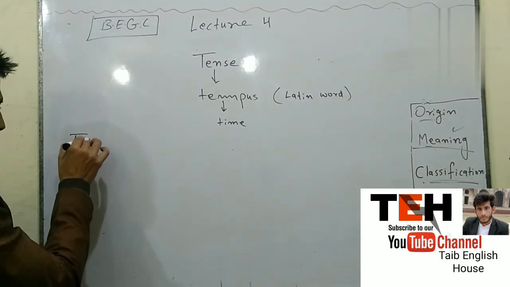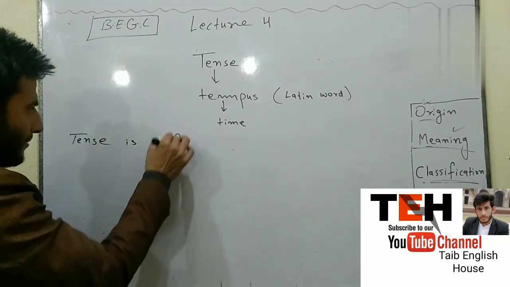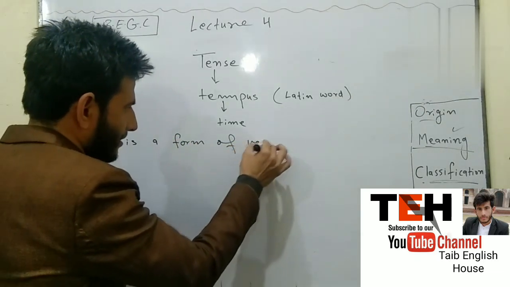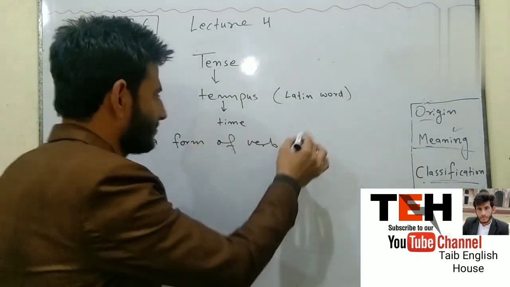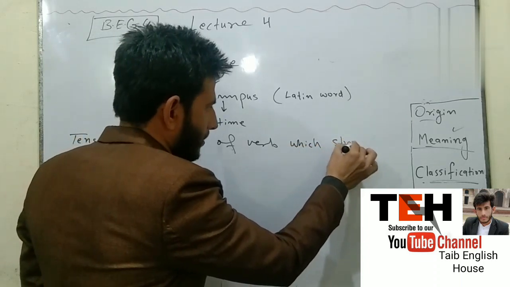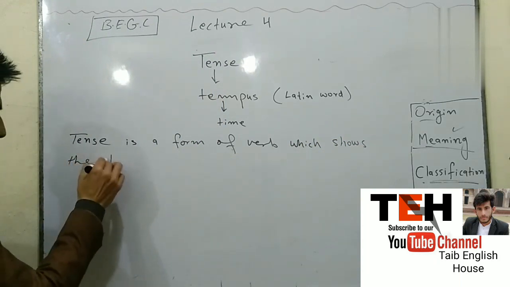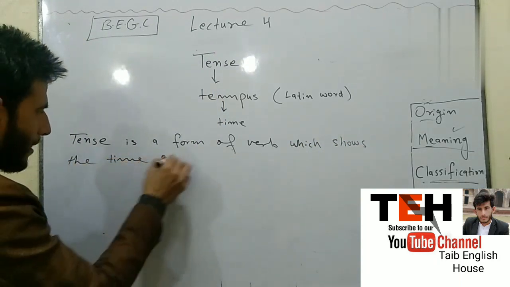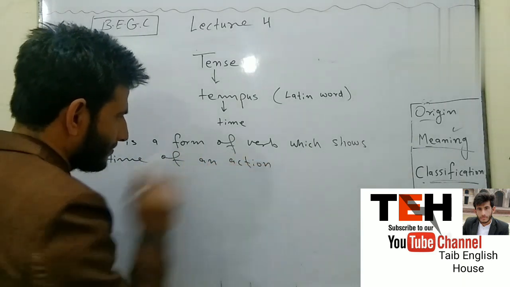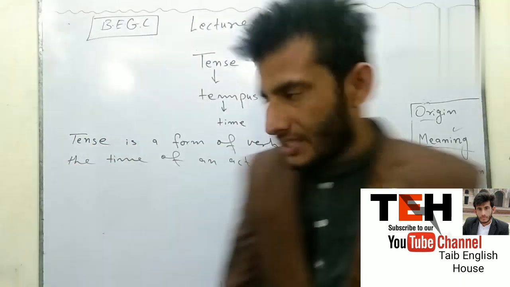Tense is a form of verb which shows the time of an action. This is the definition of tense.